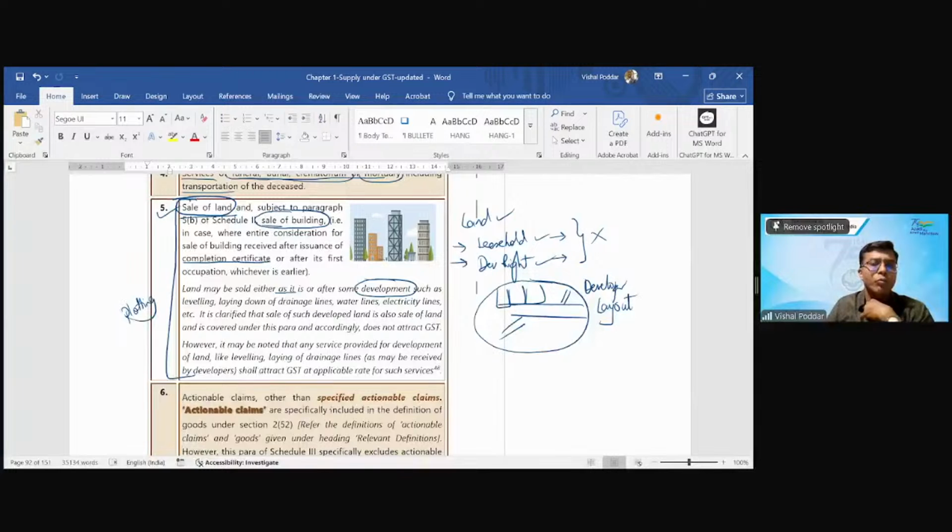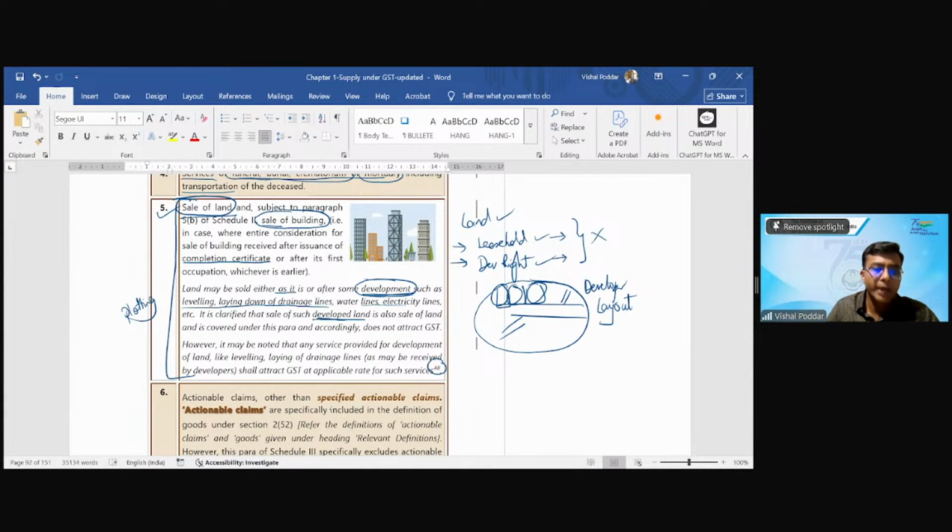Now, when you do this, what you are doing is called as land development. As they said, leveling, laying down drainage lines, water lines, electricity lines, etc. Now the question is, one is I am selling the land as it is. Second is I am selling the land after converting it into plots. And these are with all these amenities. The question is whether such developed lands, which we call as plots in our day-to-day scenario, will be leviable to GST.